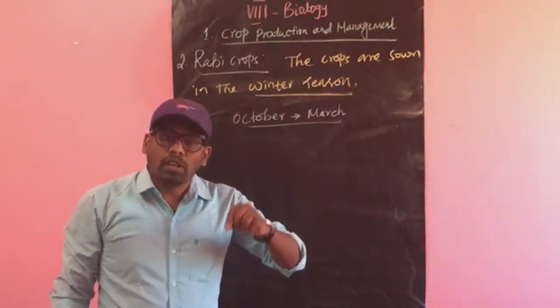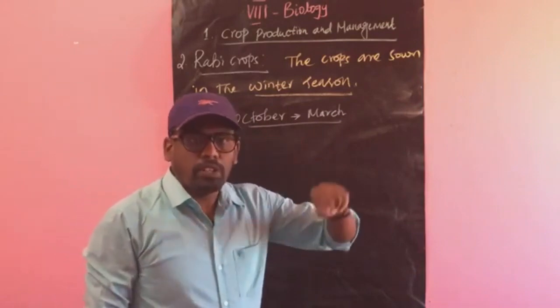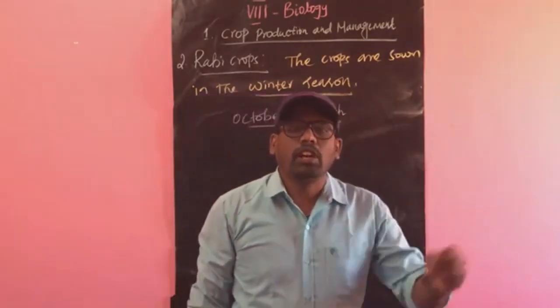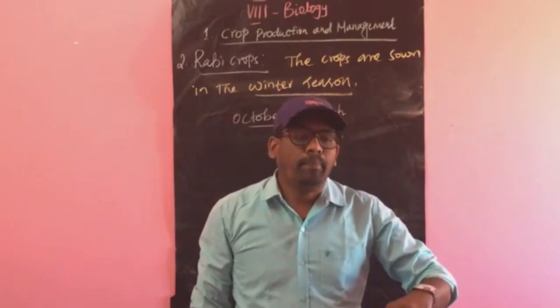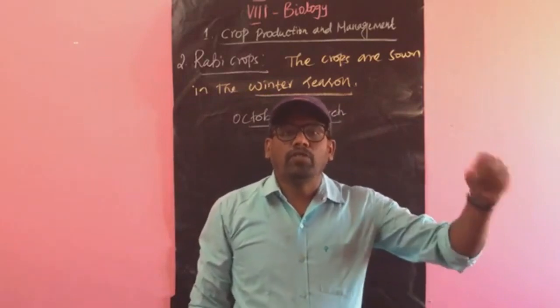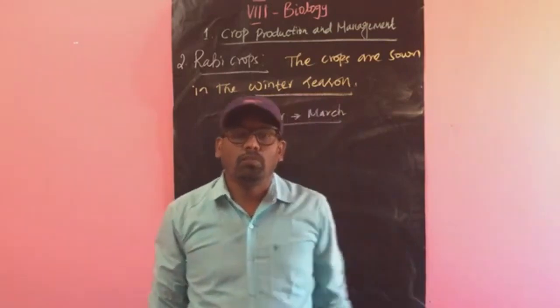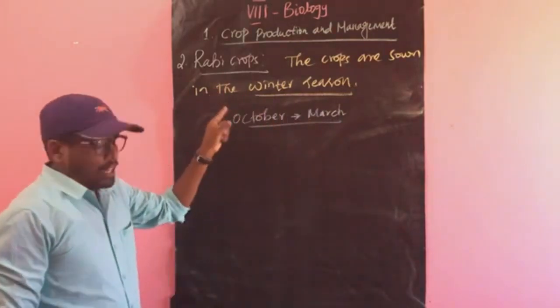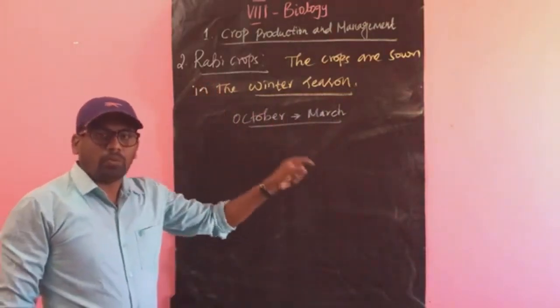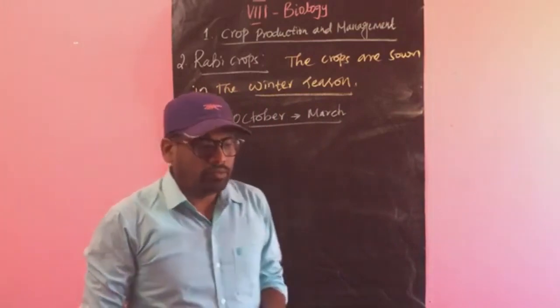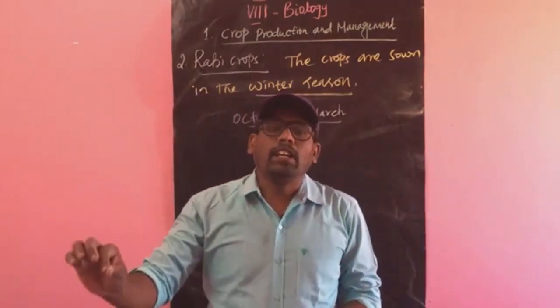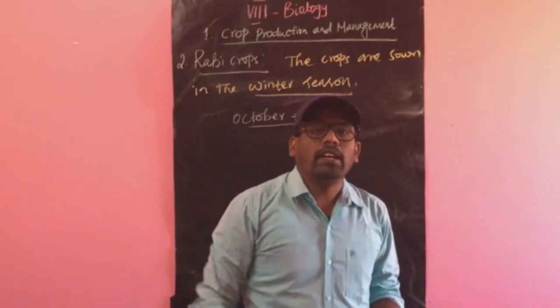So if you cultivate the rabi crops in the kharif crop season, they will not grow. And the same, if you cultivate the kharif crop in the rabi winter season, it will not grow, because rabi or winter crops grow only in the winter season. The rainy crops grow only in the rainy season.